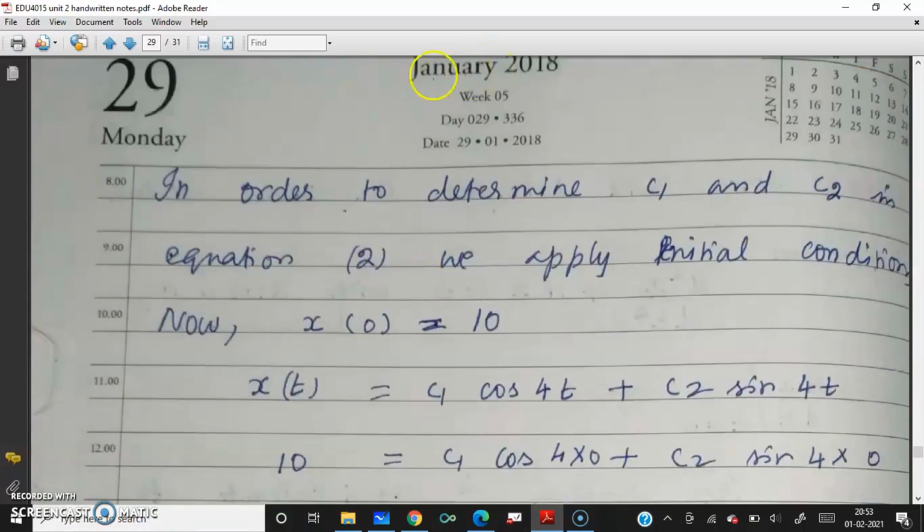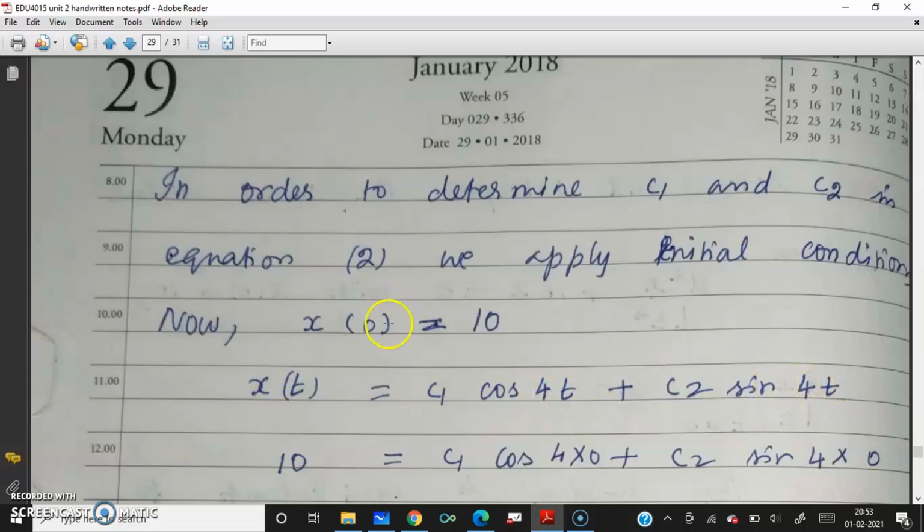Now, in order to determine C1 and C2, we have to use the initial conditions, that is x of 0 is 10. It means at time 0, it is stretched to 10. Displacement is 10 at time 0. That is, when time is 0, x value is 10. C1 cos, when time is 0, so cos 0 and sine of 0.